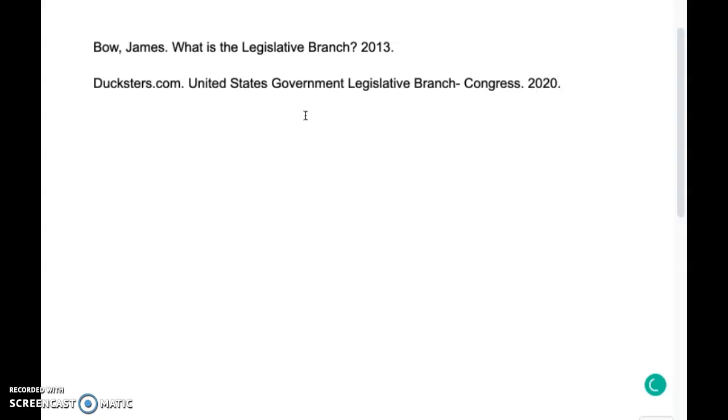You could also copy and paste the link into your citation if you used a site that was different than one of the couple sites that we had listed.